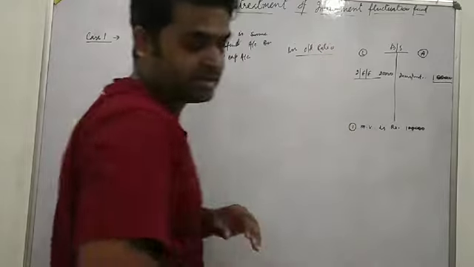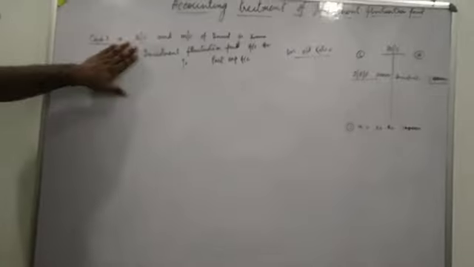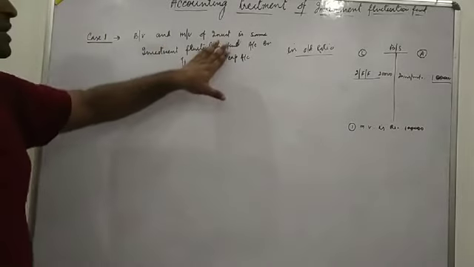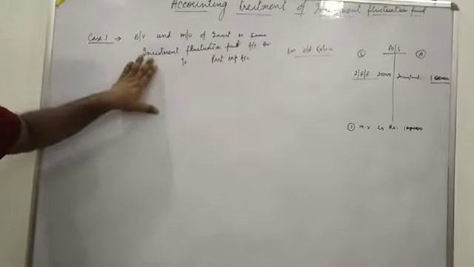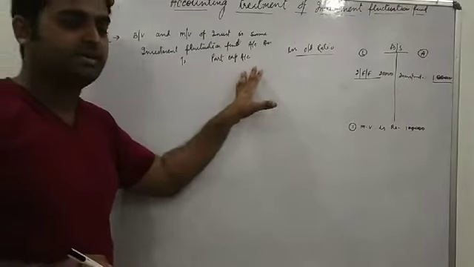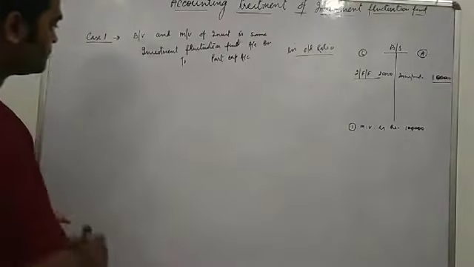This was the first case. Where book value and market value of investment are the same, investment fluctuation fund account debit to partners' capital account. This is the first case.